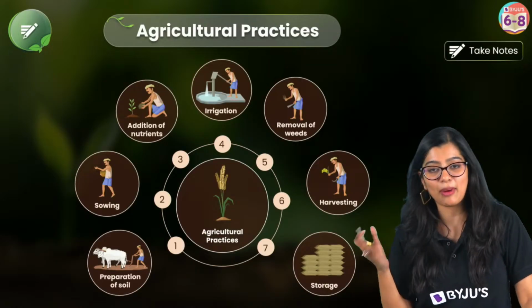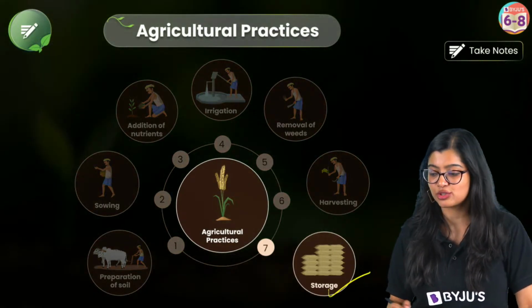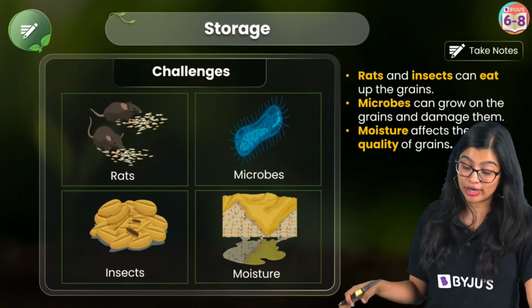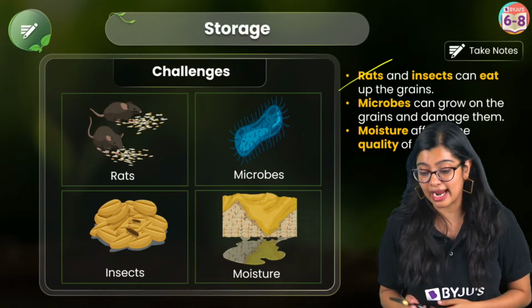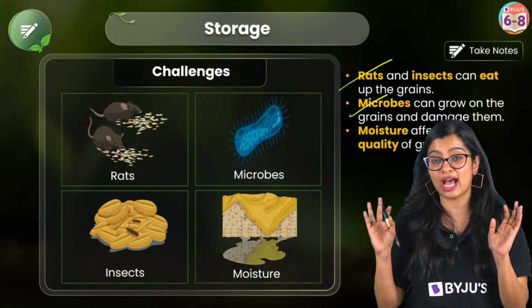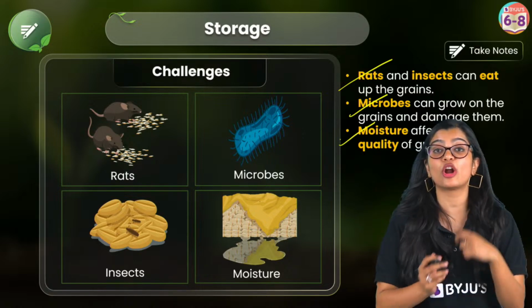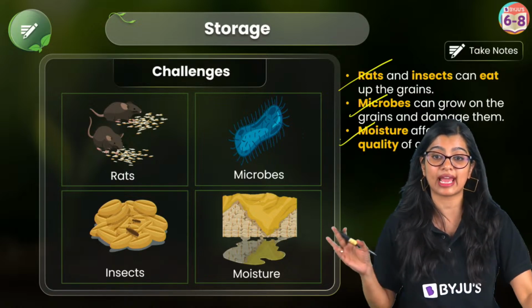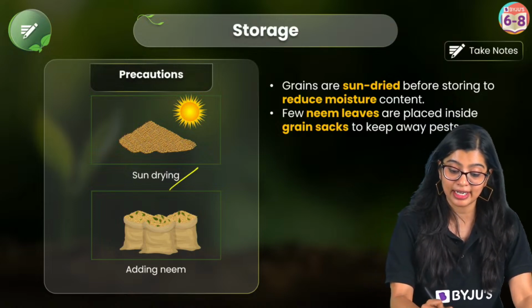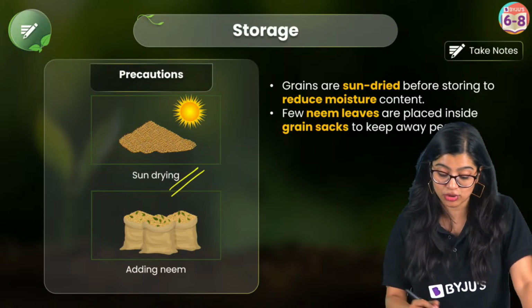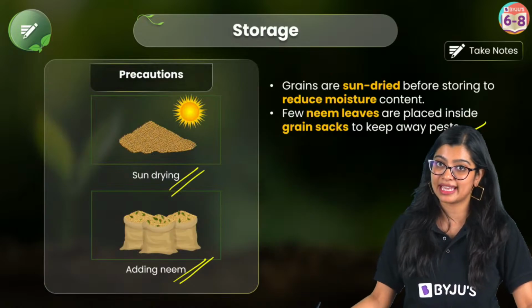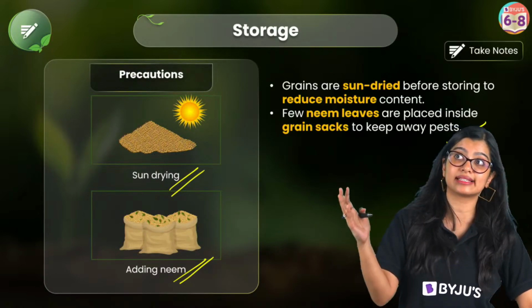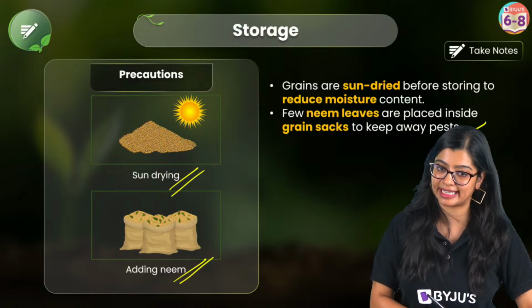Easy peasy. Now once this is done, I need to make sure that I store everything properly. Storage could also be a challenge, because sometimes rats and insects can eat my grains, or some microorganisms can damage them. If I did not dry my grains properly, these microorganisms can affect it. Which is why I need to sun dry my grains before storing, and I add neem leaves so that it will keep the pests away. And I can store it at a large scale in silos or granaries, right?